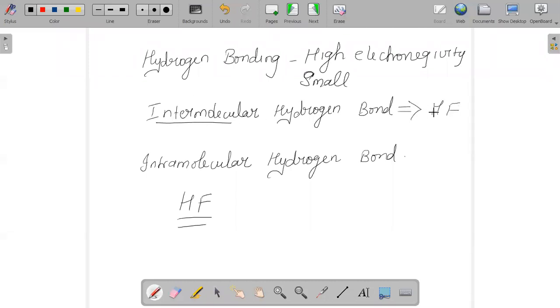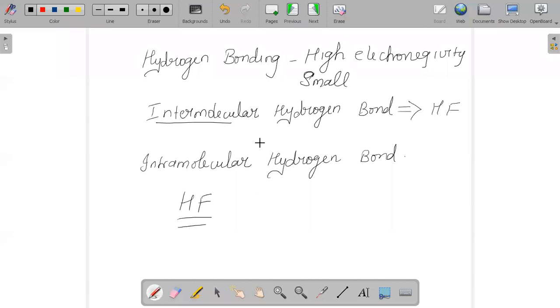intermolecular hydrogen bonding. And second, intramolecular hydrogen bond is basically formed between the hydrogen atom and a highly electronegative atom which is present in the same molecule. So when we talk about intramolecular, it is going to exist between one hydrogen atom and the other one, a highly electronegative atom.